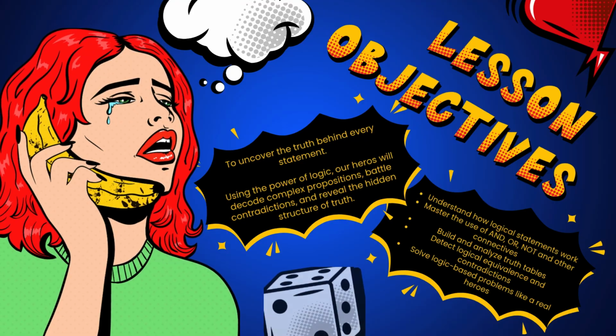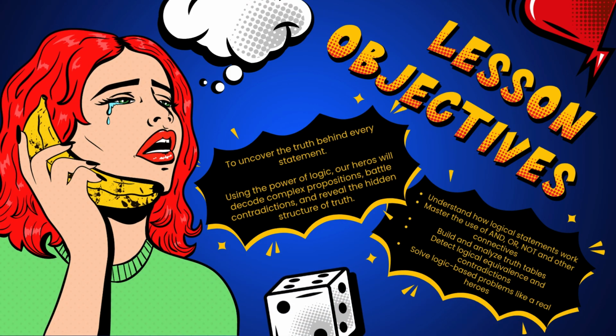Our lesson objective is to uncover the truth behind every statement. Using the power of logic, our heroes will decode complex propositions, battle contradictions, and reveal the hidden structure of truth. Firstly, you need to understand how logical statements work. Next, master the use of and, or, not, and other connectives. Next, build and analyze truth tables. Next, detect logical equivalence and contradictions. And lastly, we need to learn to solve logic-based problems like real heroes.